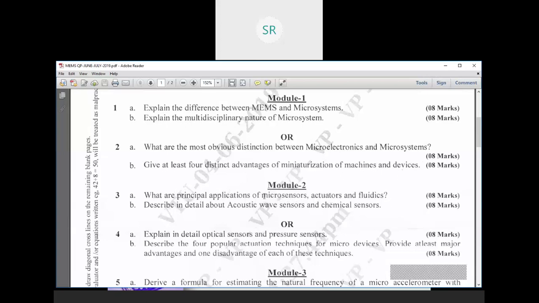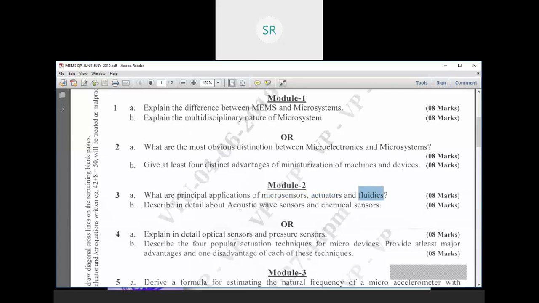So we have to define what is a sensor, what is a microsensor, what is an actuator, then what is microfluidics. Then you have to give one example for the microsensor, which can be a biomedical sensor or biosensor, and similarly for the actuator and the fluidics.